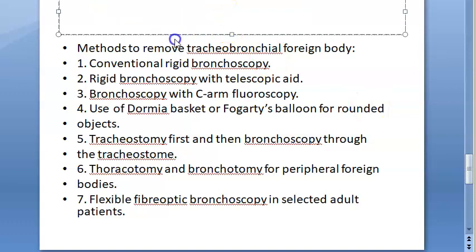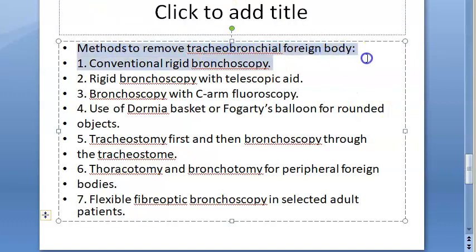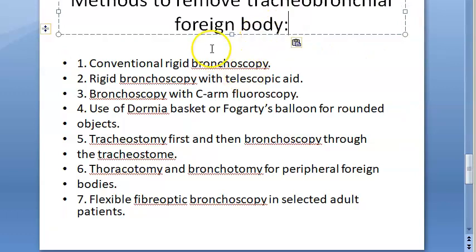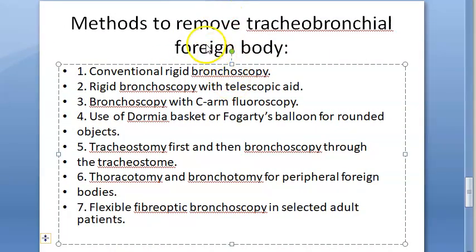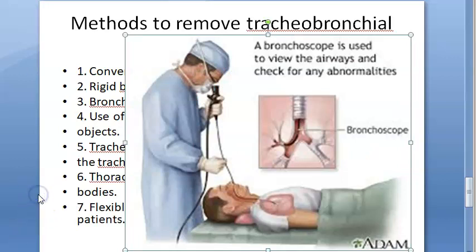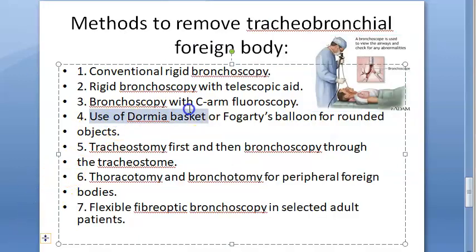Okay. Then let us come to methods of removal of tracheobronchial foreign body. So let us look at the methods of removing for trachea and bronchi. Same thing they are mentioning. Conventional rigid bronchoscopy with telescopic aid, bronchoscopy with the C-arm fluoroscopy. Everywhere bronchoscopy. Use of a Dormia basket or Fogarty's balloons for rounded objects.